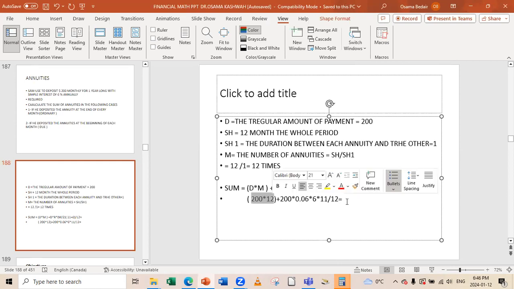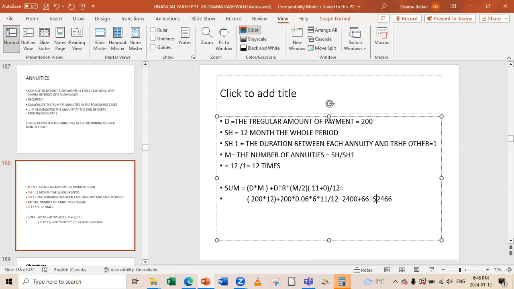Now I will put 2,400 plus $66. So it will equal $2,466. So if you stay regularly paying like this to the bank, $200 every month for 12 months, at the end of each month, which is ordinary, at the end of this period of time all he will get is $2,466.